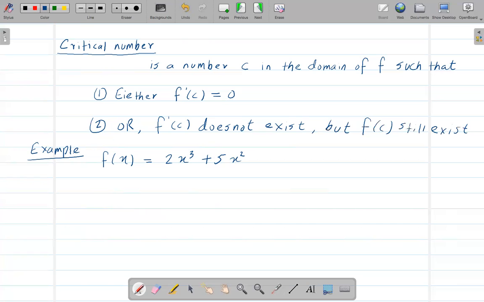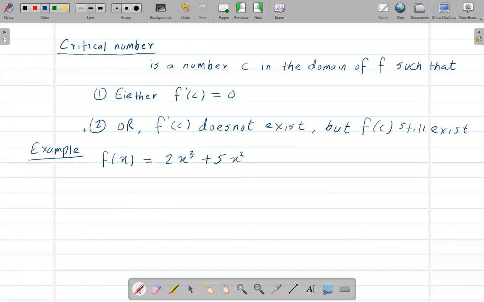Okay, so I'll also do an example of this. First, let's do this example. Let's find the critical number of this function. So this is a regular polynomial, right?